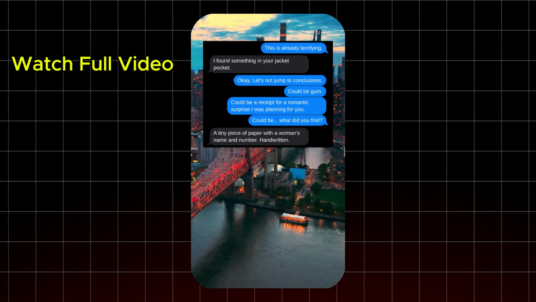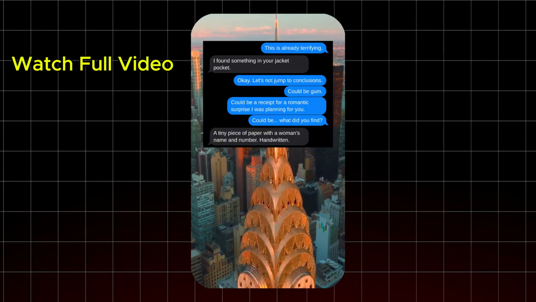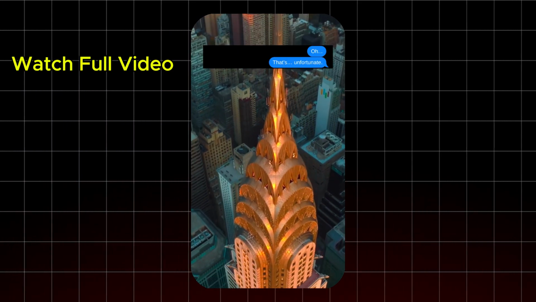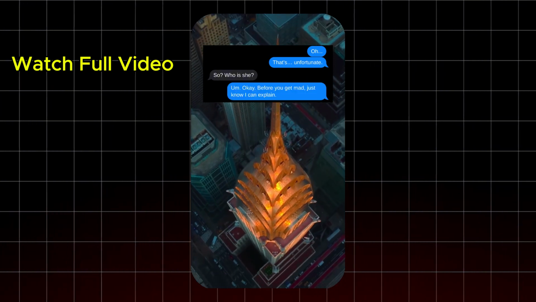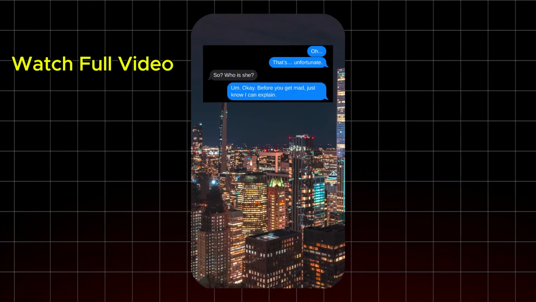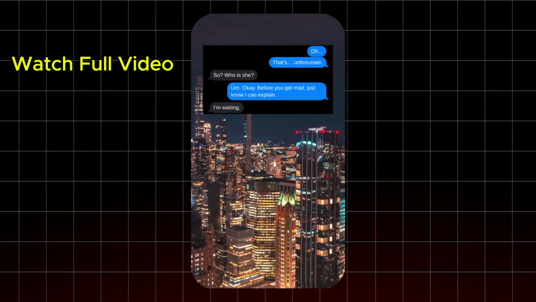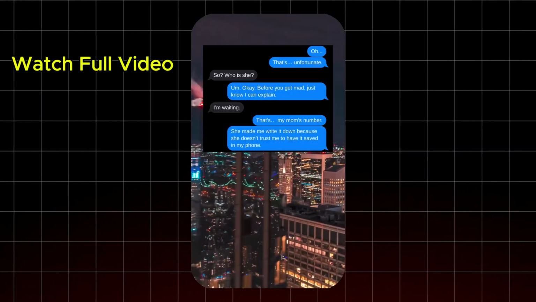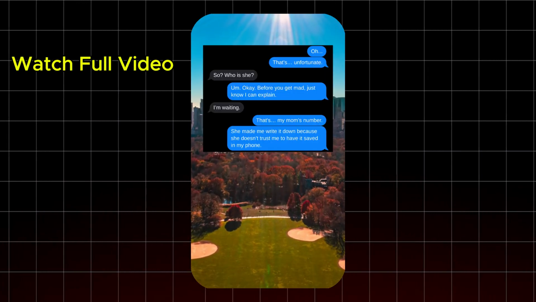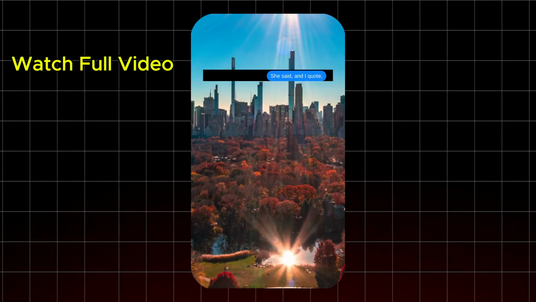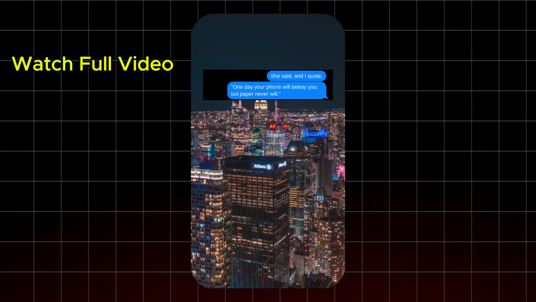A tiny piece of paper with a woman's name and number, handwritten. Oh, that's unfortunate. So, who is she? Okay. Before you get mad, just know I can explain. I'm waiting. That's my mom's number. She made me write it down because she doesn't trust me to have it saved in my phone. She said, and I quote, "One day your phone will betray you, but paper never will."